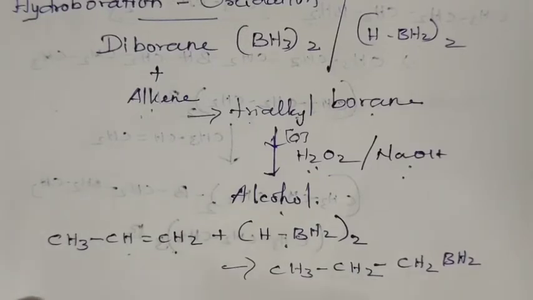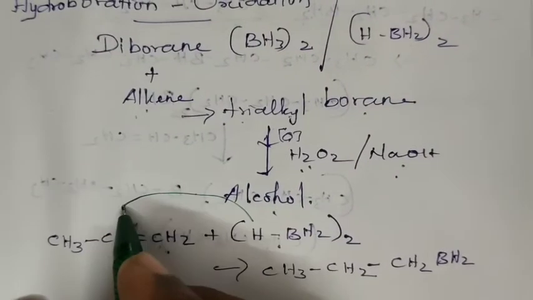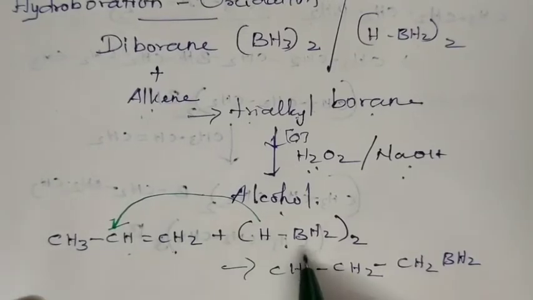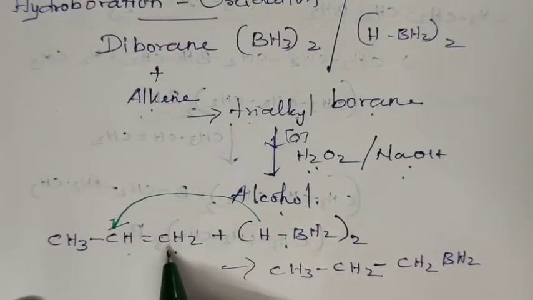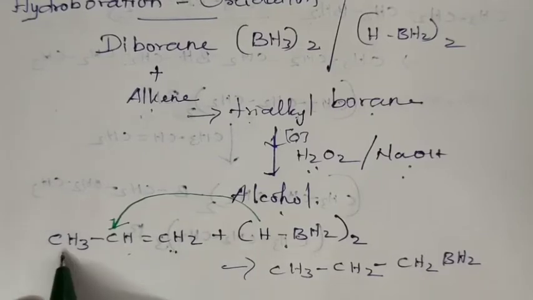Here the addition takes place just the reverse of the Markovnikov addition, that is, the reaction takes place via the anti-Markovnikov rule. That means hydrogen adds to the double bonded carbon which is lesser in hydrogen. The BH2 adds to the other double bonded carbon atom. So what are we getting?